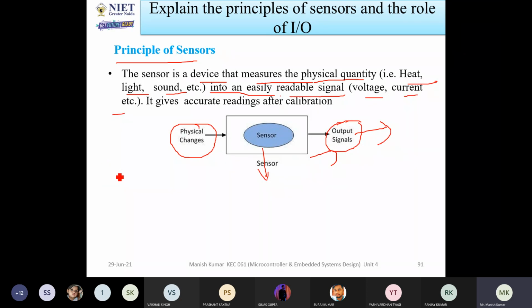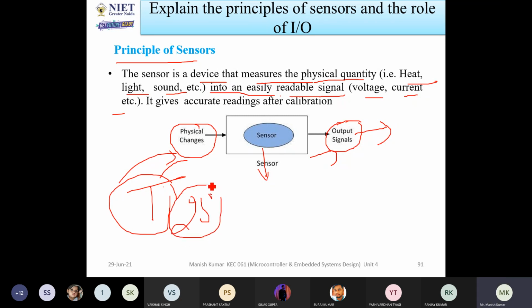Now, if you are sensing a physical change, let us consider temperature. Say the temperature is 25 degrees centigrade, correct? But if you provide this 25 degrees centigrade to the microcontroller, there is no use at all. So you have to convert this 25 degrees centigrade into the corresponding voltage levels so that the controller will read it and calibrate the required value of the corresponding input.